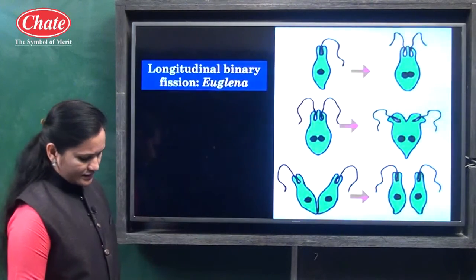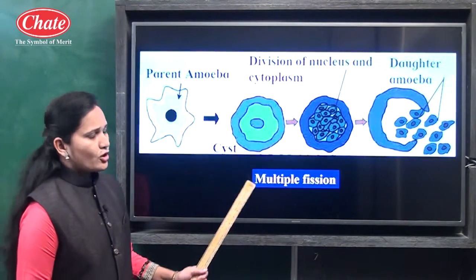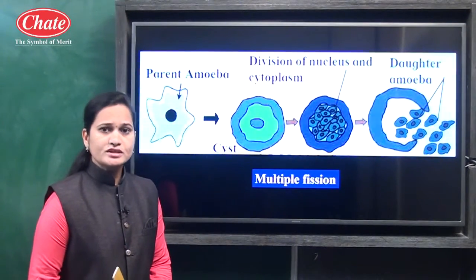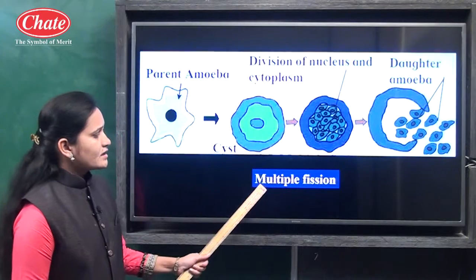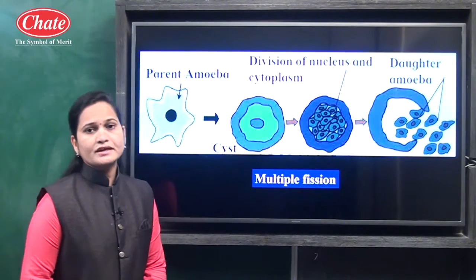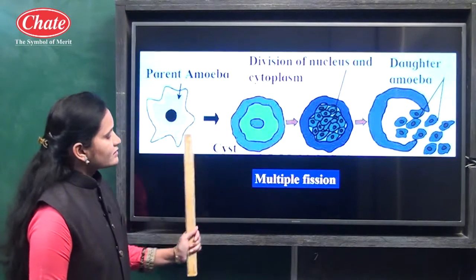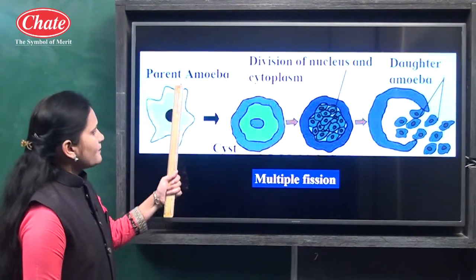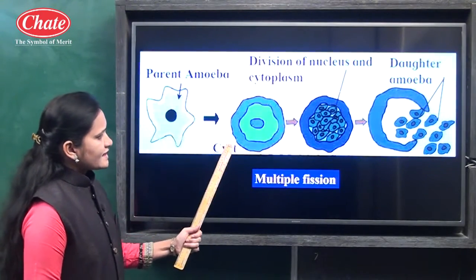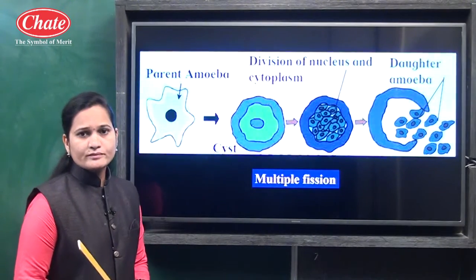Now let us see the next method of asexual reproduction in unicellular organisms, which is multiple fission. Multiple fission we can observe in amoeba. If you see, the parent amoeba is there and the second figure is related to the cyst. Now cyst means what?